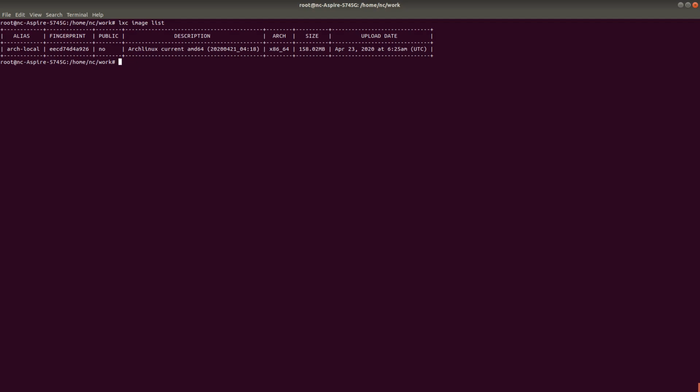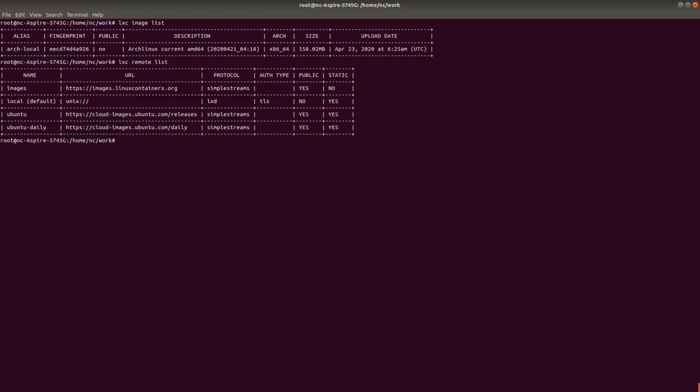Whenever I want to download a new image, similar to Docker, I have a set of repositories also available. You know that in Docker, I have a repository called Docker Hub, through which I can download new images, right? I can also use my private registry, but that's a separate thing. Here in LXC, I also have a similar thing. So LXC remote list will show me the available repositories I'm using to download images, right?